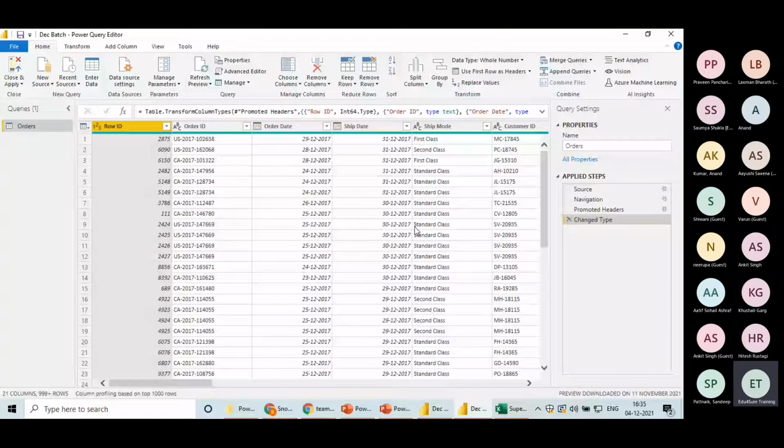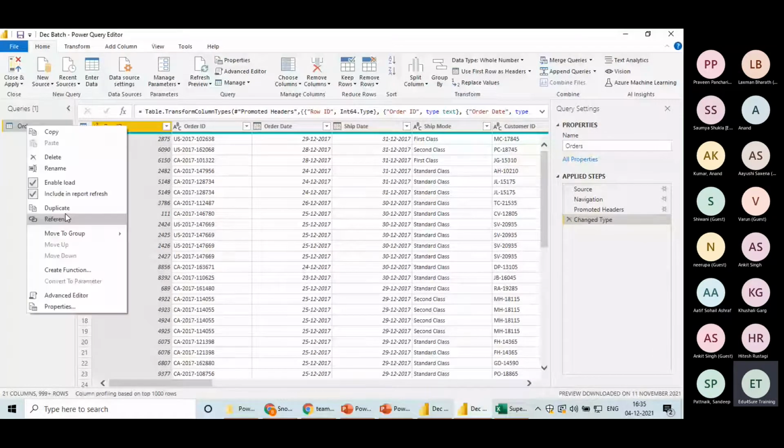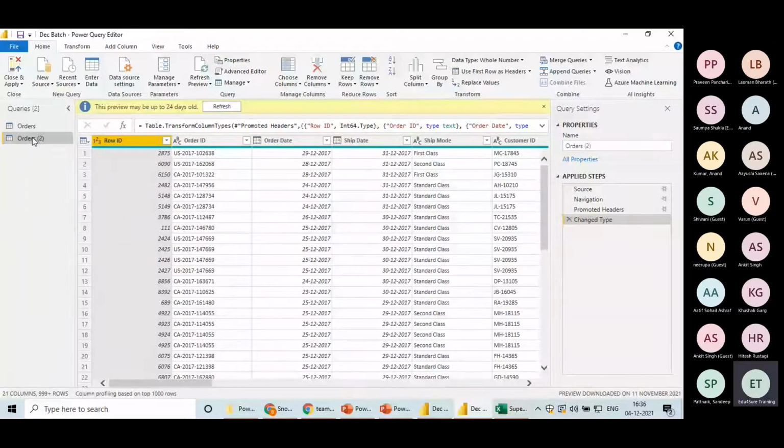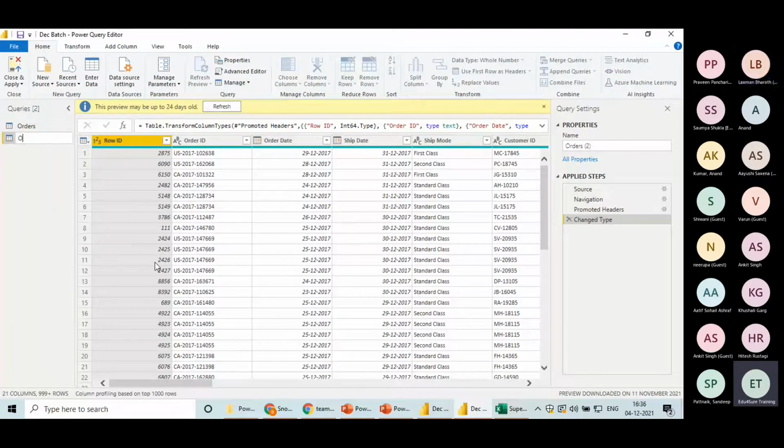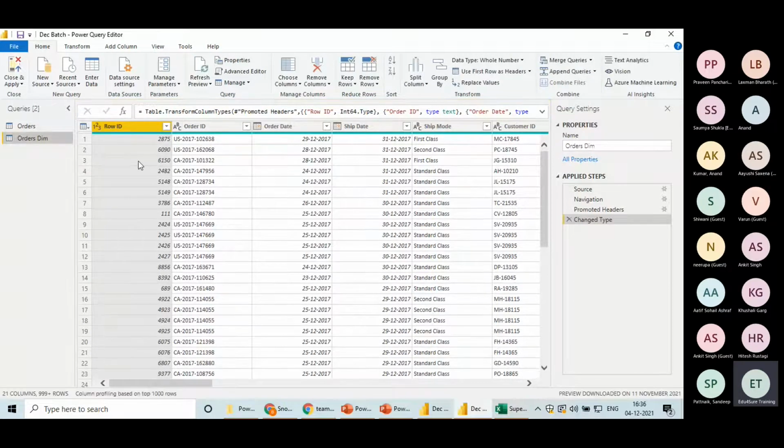So how to do it? I will right click the table and click on duplicate. Now I have two same tables. In this second table, I will rename it. Because this is my first dimension table, I will write orders dim. It means this is the dimension table with the name orders. What do I want here? I want row ID, order date, ship date, and ship mode.